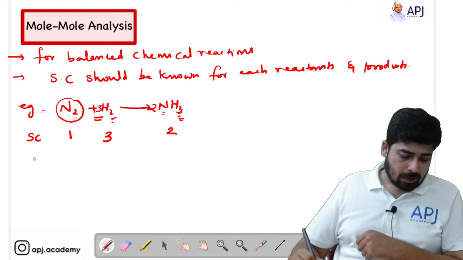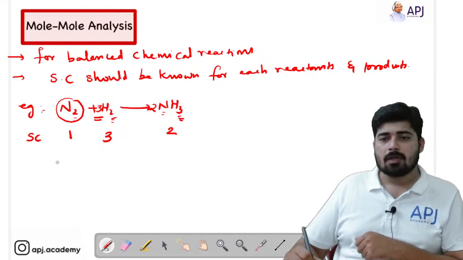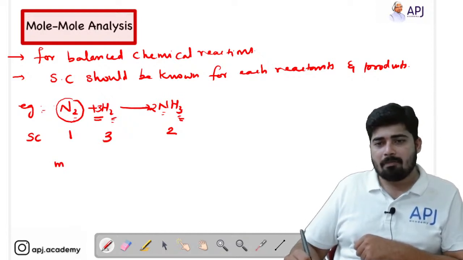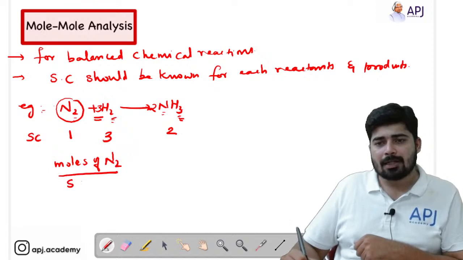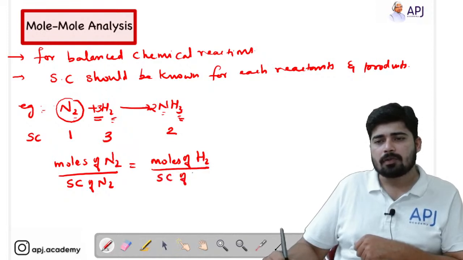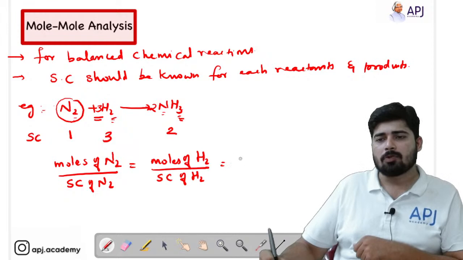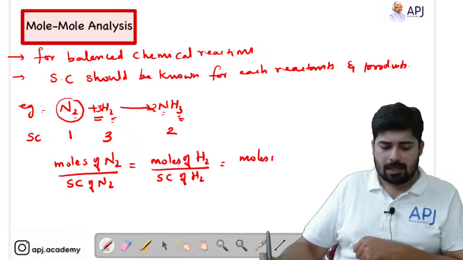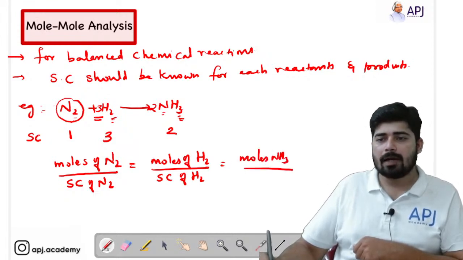Okay. Now what is mole-mole analysis? Mole-mole analysis means number of moles of N2 divided by stoichiometric coefficient of N2 is equal to moles of H2 divided by stoichiometric coefficient of H2, equal to moles of NH3 divided by stoichiometric coefficient of NH3.